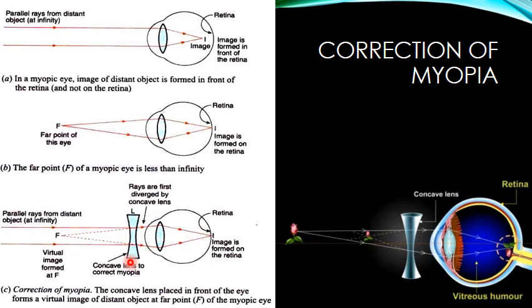The whole purpose of using a concave lens here is to reduce the converging power of the eye lens. The concave lens used here decreases the converging power of the eye lens and helps in forming the image of the distant object on the retina of the myopic eye. But you should know what suitable power of concave lens you have to use.